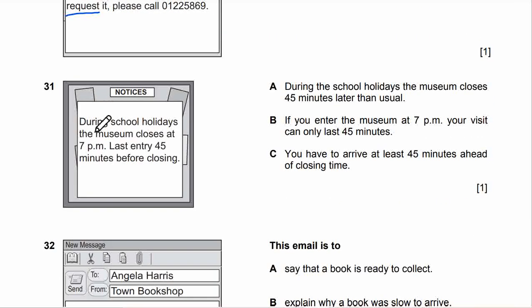Number 31, notices. During school holidays, the museum closes at 7 p.m. Last entry 45 minutes before closing. Question 8. During the school holidays, the museum closes 45 minutes later than usual. If you enter the museum at 7 p.m., your visit can only last 45 minutes, so it's wrong because it closes at 7, so we have to count 45 minutes before it's closing, so 6:15. You have to arrive at least 45 minutes ahead of closing time. So that is correct. So this will be C.